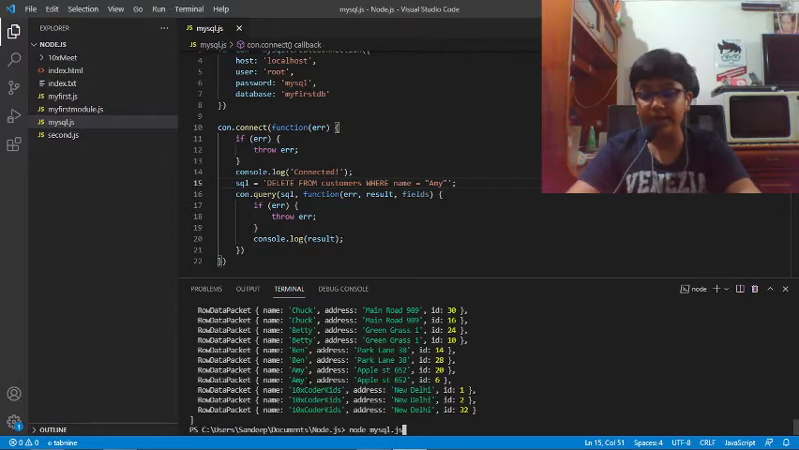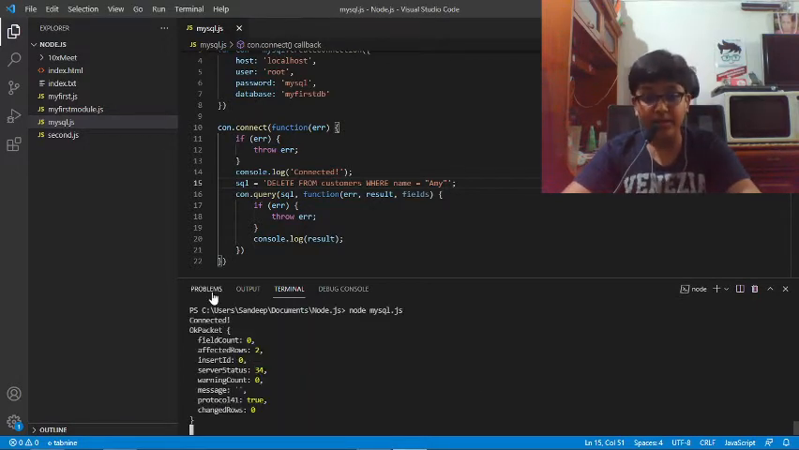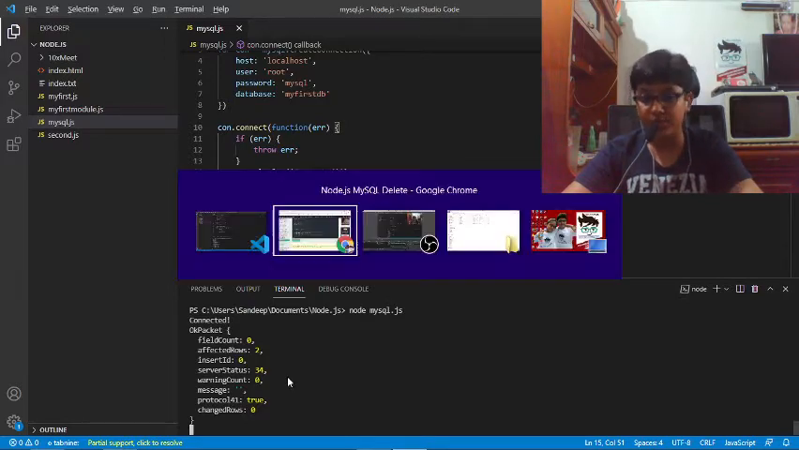Now if we run this file, it is giving us a record where field count is 0, affected rows is 2. Affected rows 2 means that 2 rows are affected because of this query. Inserted ID is 0, so there's no insert ID. Server status 34, warning count 0, message empty, protocol 41 true, and changed rows 0.